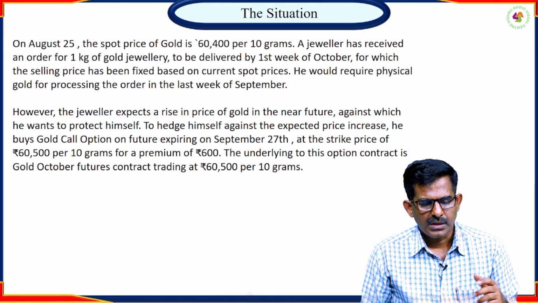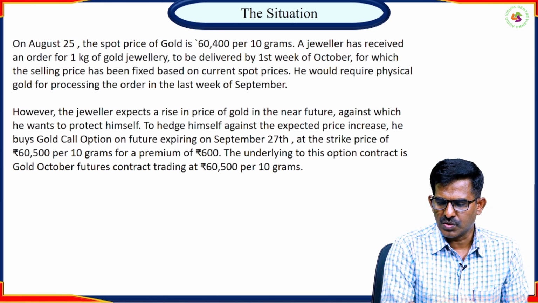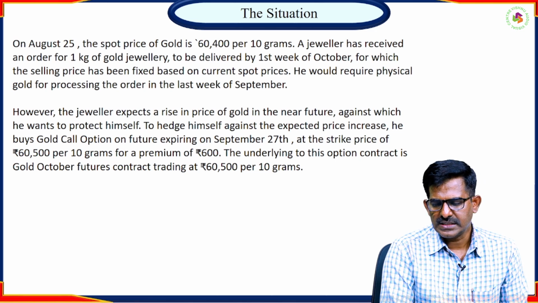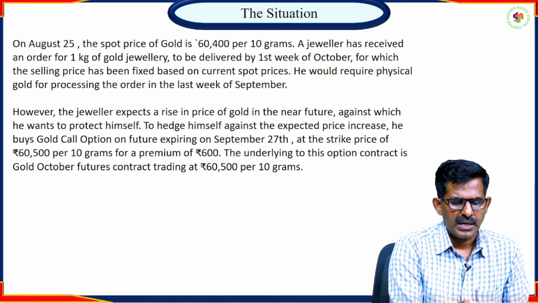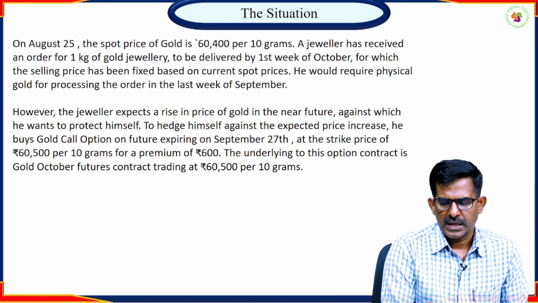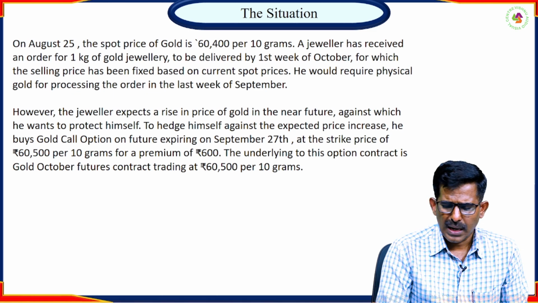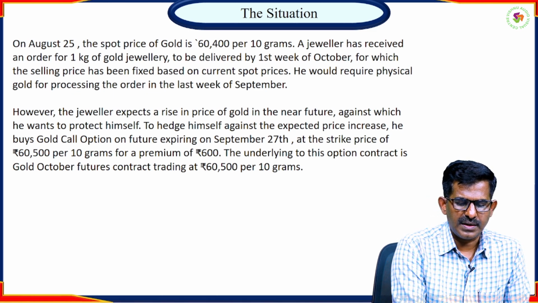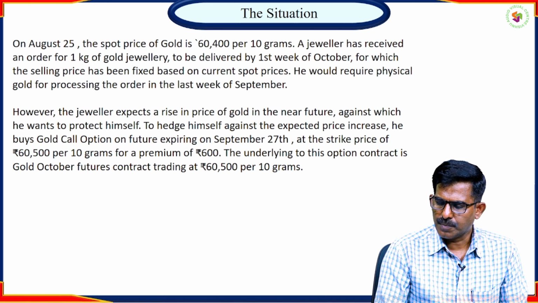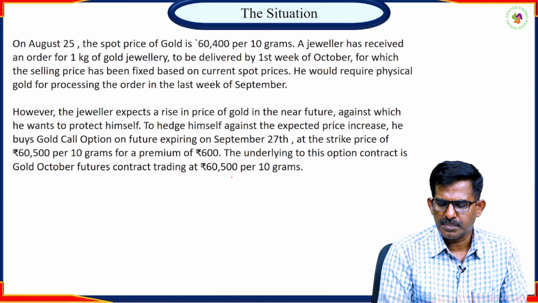That's given here. However, the gold jeweler expects a rise in the price of gold in the near future, against which he wants to protect himself. To hedge against the expected price increase, he buys a gold call option on the futures, expiring on 27th September, at a strike price of 60,500 per 10 grams for a premium of 600. The underlying to this options contract is a gold October futures contract trading at 60,500 per 10 grams.